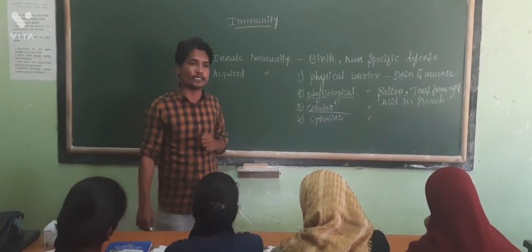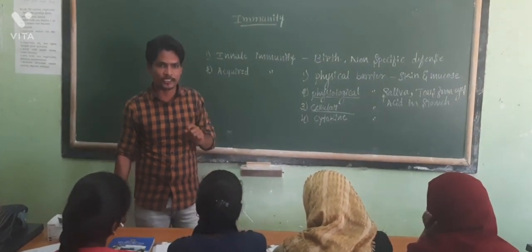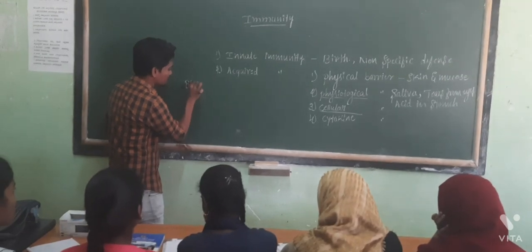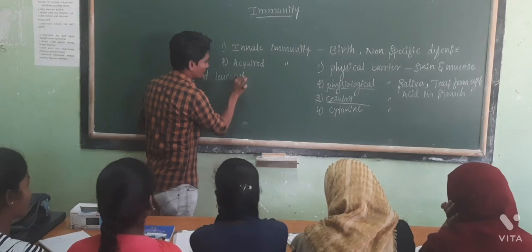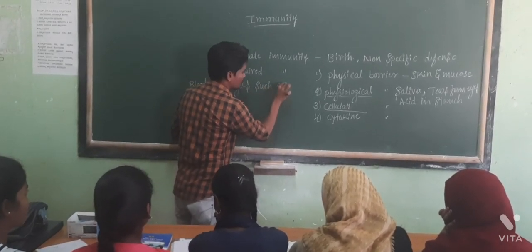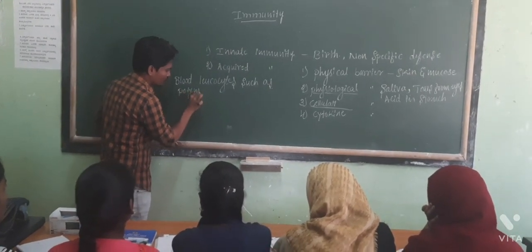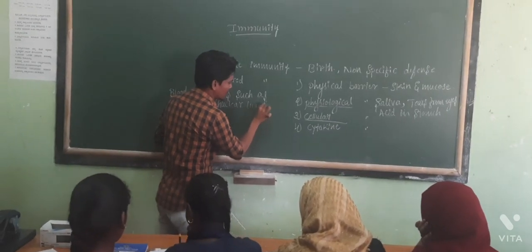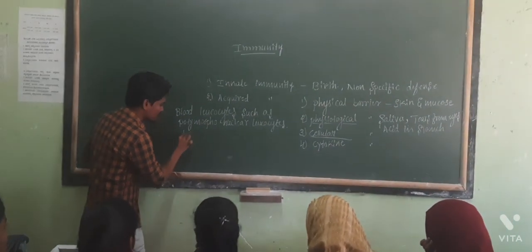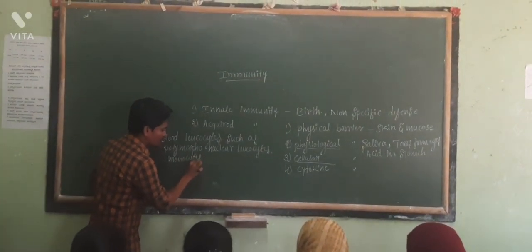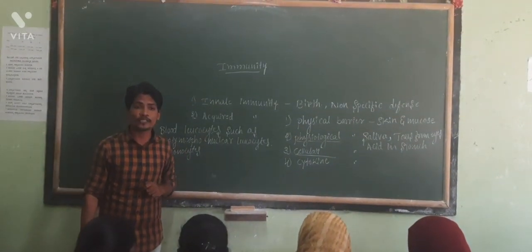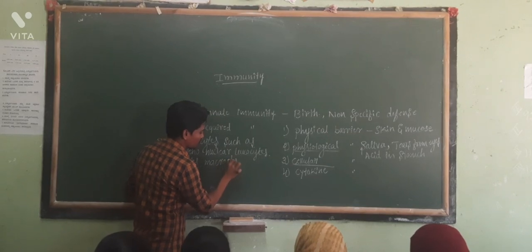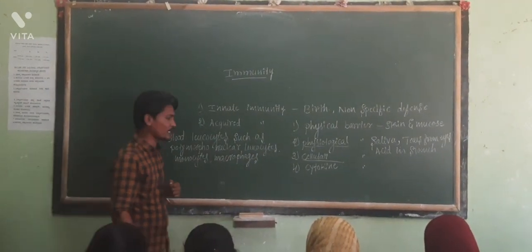We are talking about the blood, which has leukocytes such as polymorphonuclear leukocytes, monocytes, and even macrophages, which phagocytose the pathogen.